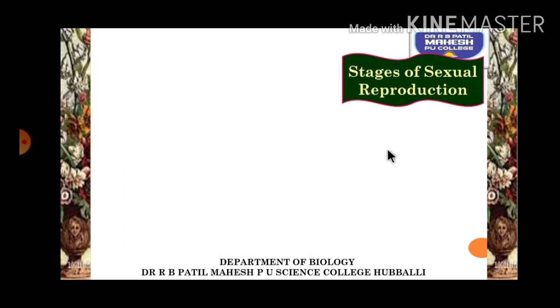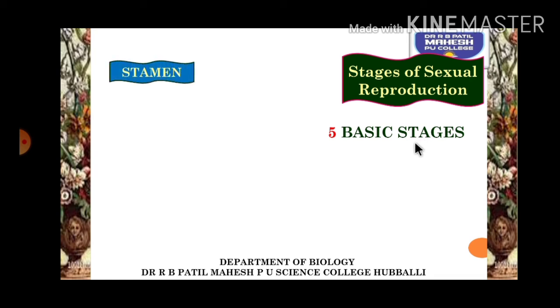Now let us try to understand the stages of sexual reproduction. As you have understood in the topic reproduction in organisms, all organisms which reproduce undergo different phases in their life. Similar to that, even flowering plants have stages of sexual reproduction. There are 5 important basic stages identified. So what are they? Let us try to understand.